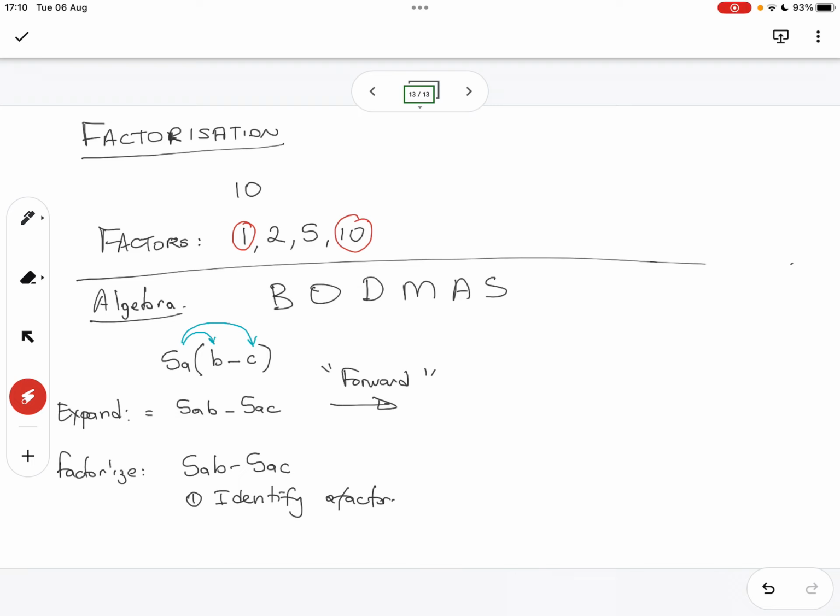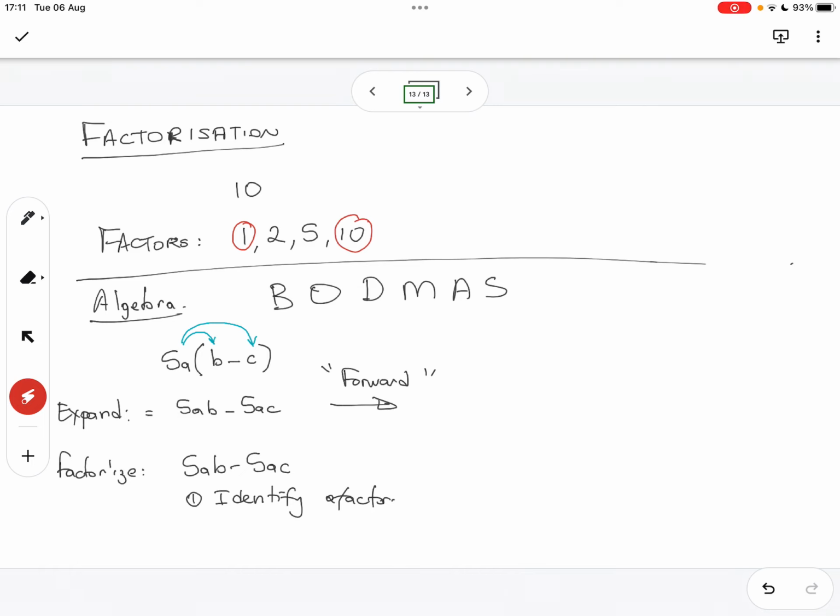That's partially correct. Because if we look at the number 10 and we take out the factor of 2, that's 100% correct, because there's no other number we can multiply 2 by except 5 to get 10. But now, in order for me to get 5ab, ne?